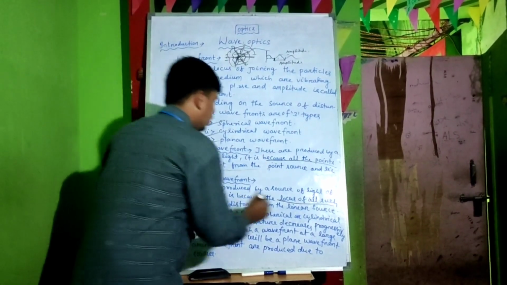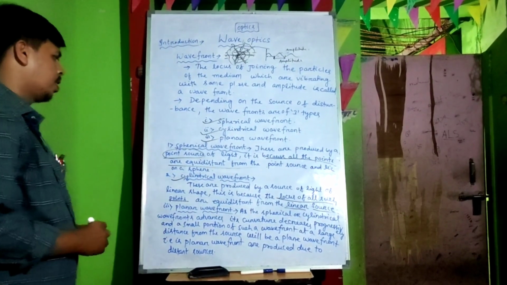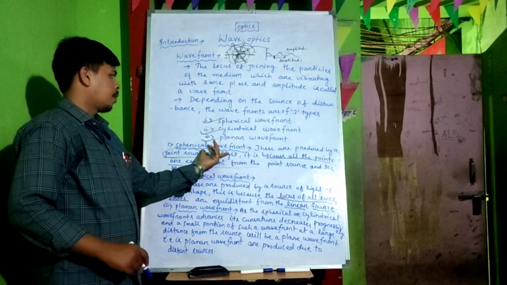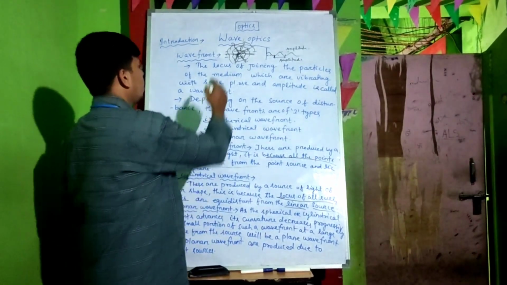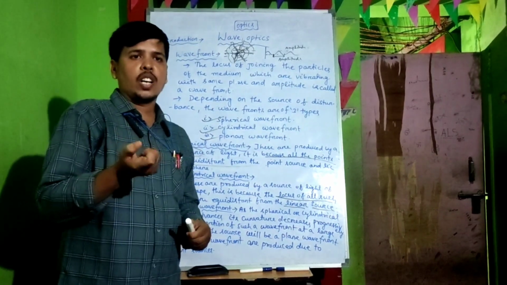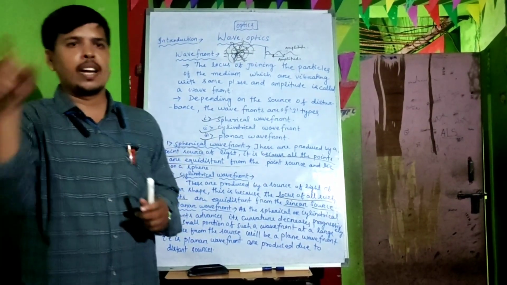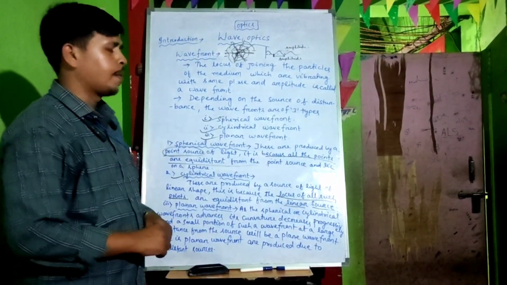If it is a linear source, then we call it a cylindrical wave front. As an example of a spherical wave front, when we switch on a torch light, the light moves in a spherical mode, and that is generally known as spherical wave front.